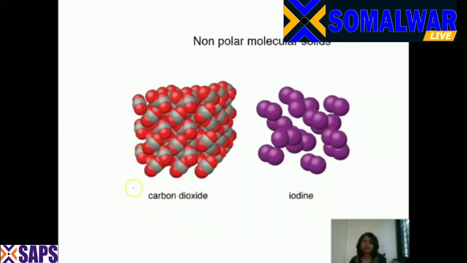Now the non-polar molecular solid के दूसरे examples थे carbon dioxide. So on the lattice point you will have a molecule of carbon dioxide. Here also iodine, on the lattice point you will have a molecule of iodine. Okay, so these are the examples of non-polar molecular solids.